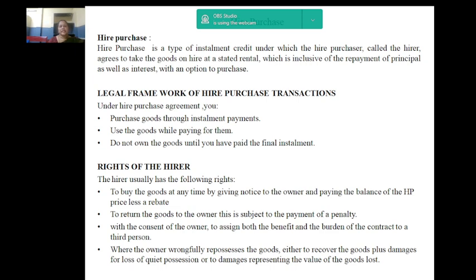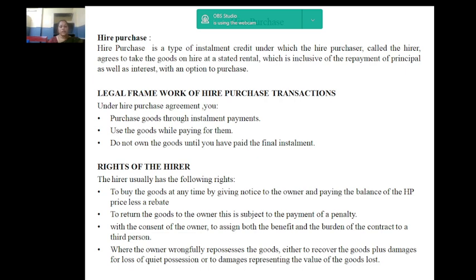Hire purchase is an agreement for buying expensive consumer goods where the buyer makes an initial down payment and pays the balance plus interest in installments. So next we will see the legal framework of hire purchase transactions. Under hire purchase agreement, you may purchase goods through installment payments. Possession of goods is delivered by the owner thereof to a person on condition that such person pay the agreed amount in periodical installments. Next, use the goods while paying for them.